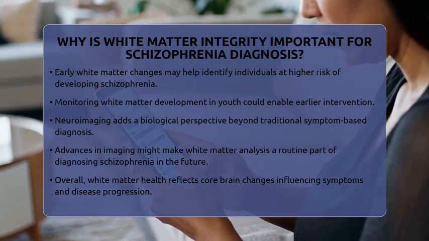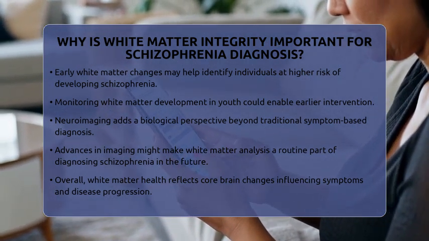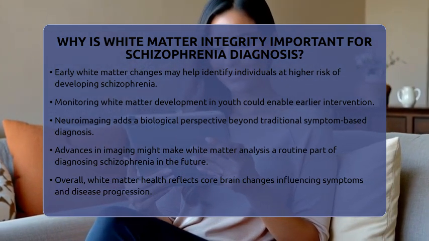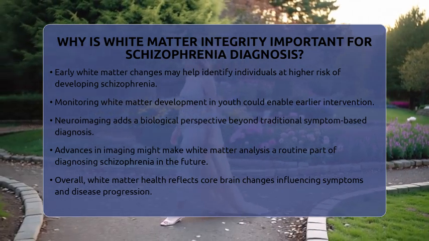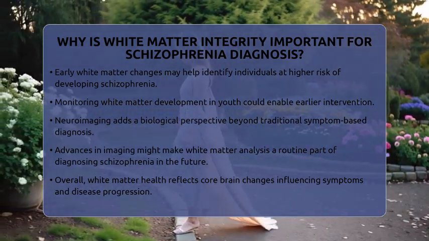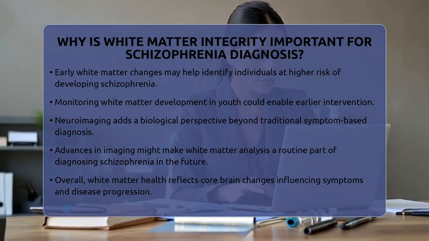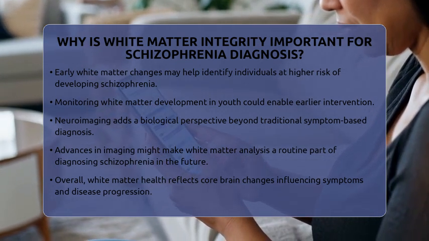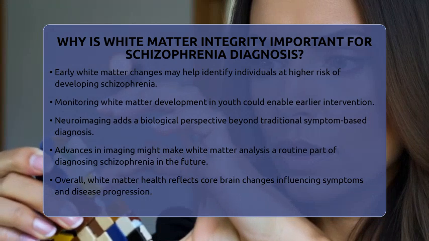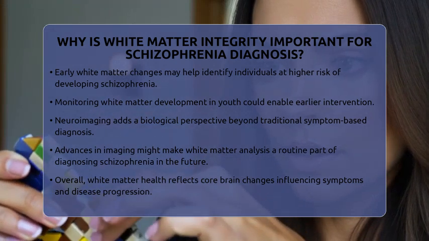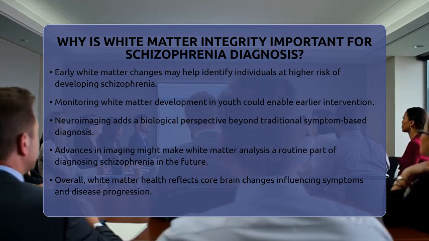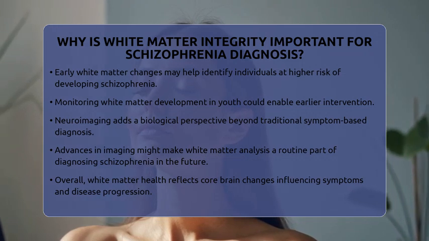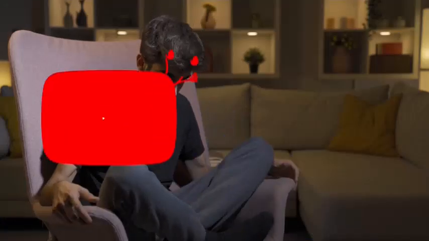While traditional diagnosis relies on symptoms and behavior, adding neuroimaging that looks at white matter gives a biological picture of the brain. Although neuroimaging isn't routine in clinics yet, ongoing research aims to make these tools more practical for everyday use. In short, white matter integrity is key because it reflects the underlying brain changes that contribute to symptoms, cognitive issues, and how the illness progresses. As imaging techniques improve, measuring white matter could become a standard part of diagnosing and understanding schizophrenia better.